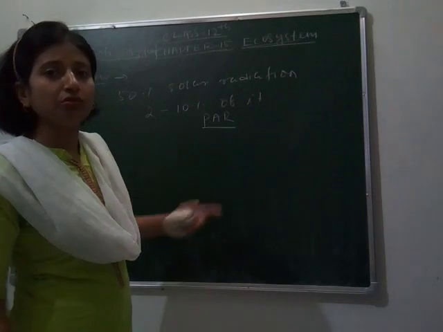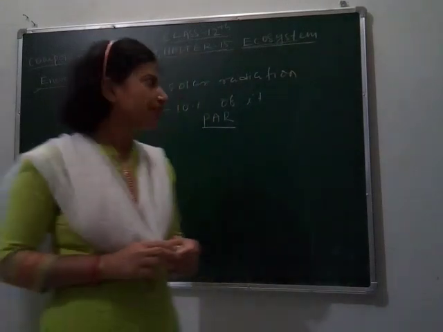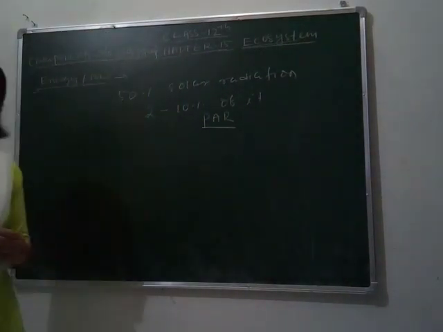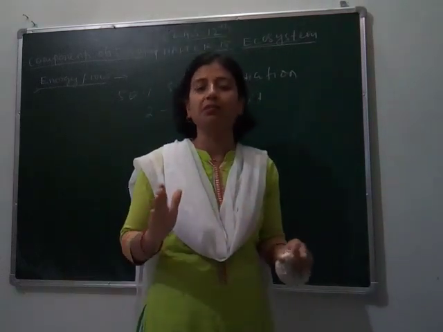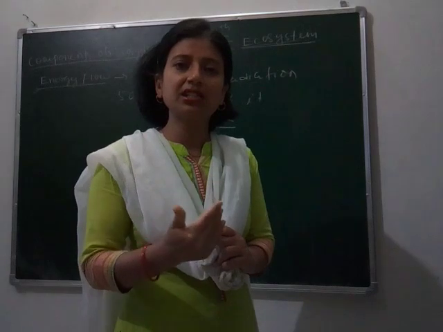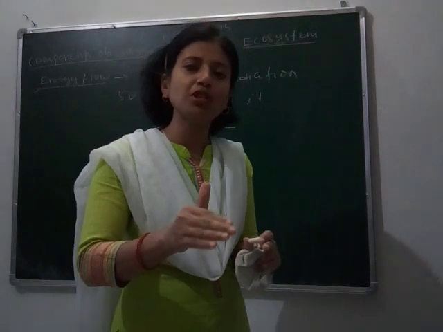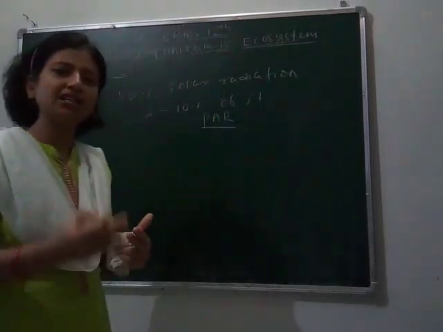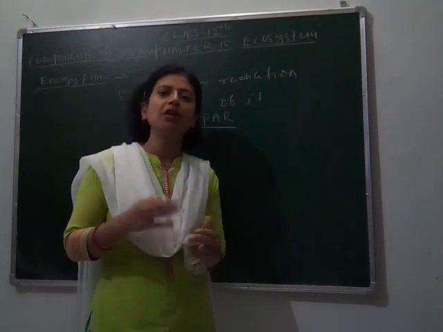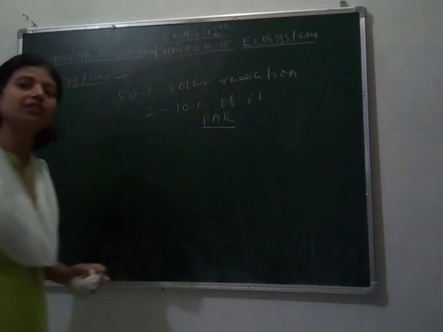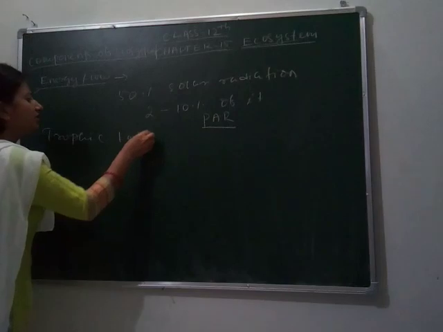As you have studied in physics, according to the second law of thermodynamics, there is a constant input or supply of energy that will never stop. Means energy supply always continues in any ecosystem if the source is present. If the green plants are present, then there must be transfer of energy from one trophic level to another trophic level. So let's understand what the trophic levels are. Here we can define trophic levels.